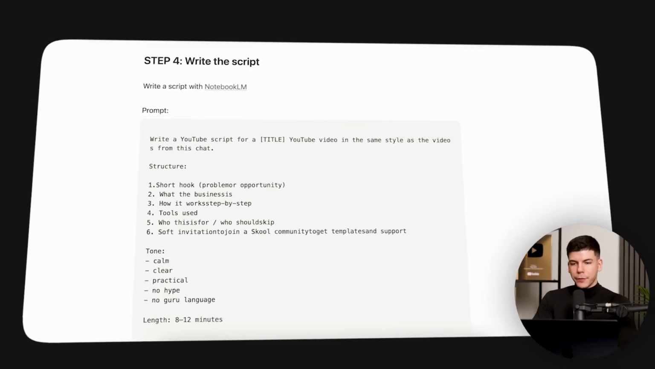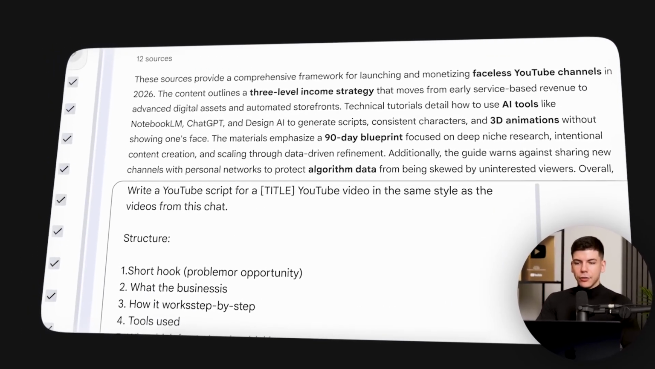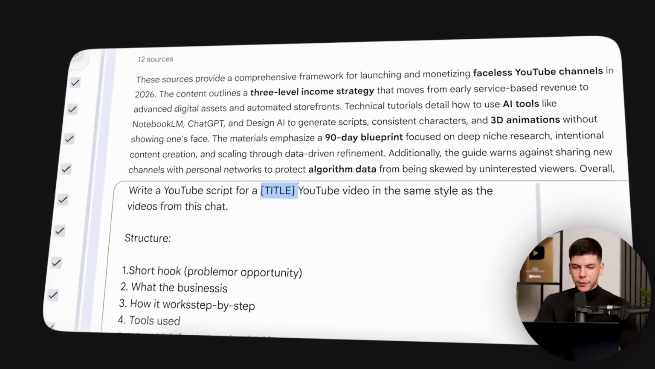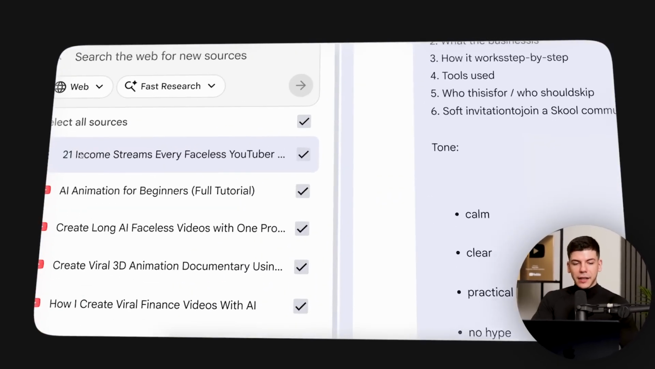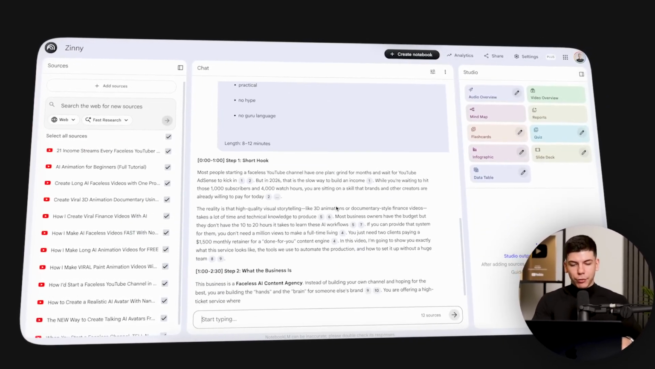You can then copy this prompt from the Notion template, paste it here, and just insert the title that you got from ChatGPT. Copy just the first one, I'll paste it here, and as I submitted, Notebook LM analyzes these videos and then in that same style writes a brand new YouTube script for me.